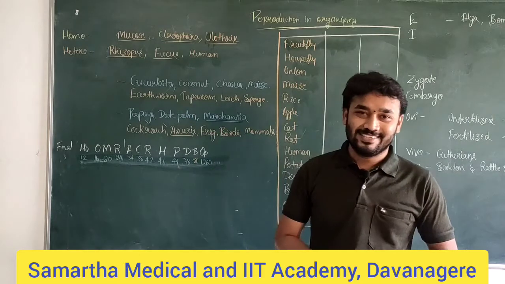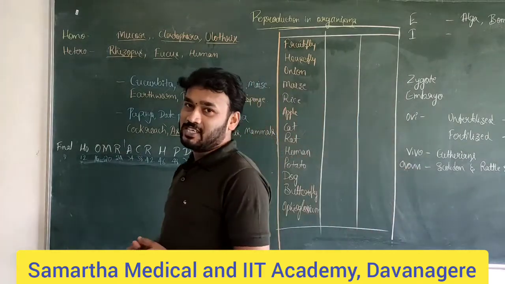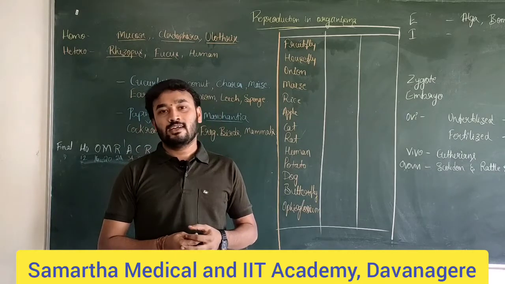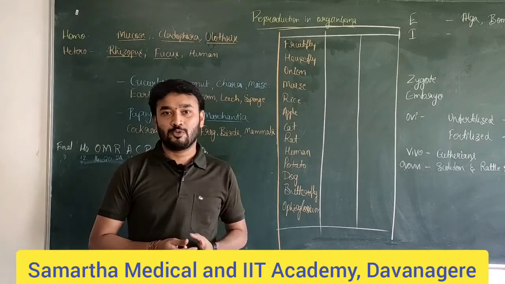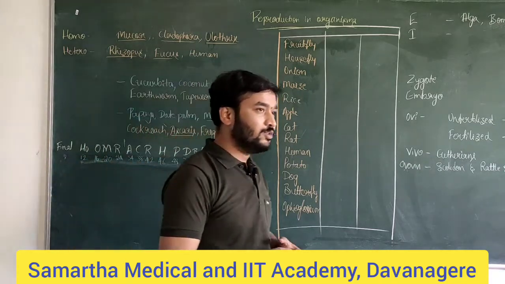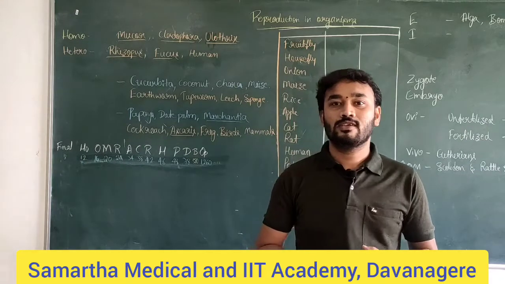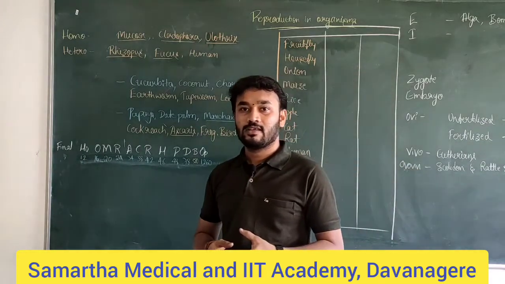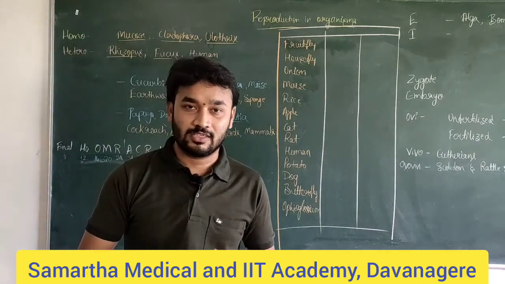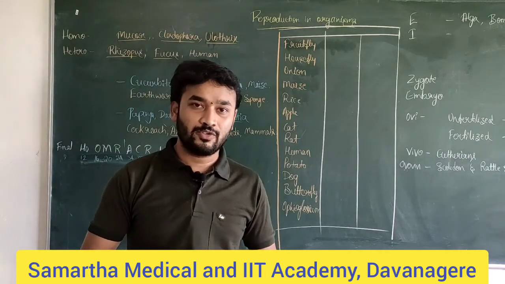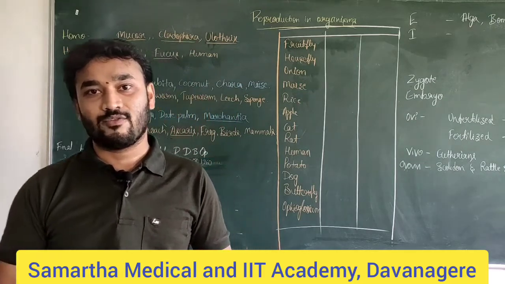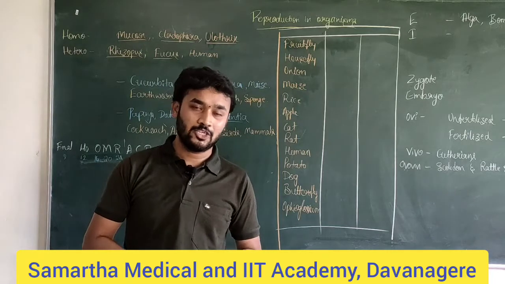Back to biology classes. As in the previous session, we have already discussed the types of reproduction: the sexual mode and the asexual mode of reproduction, and the life cycle, which has three phases: the juvenile phase, the vegetative phase, the reproductive phase, and the senescent phase. Likewise, the phases of the life cycle have been studied in the previous session.